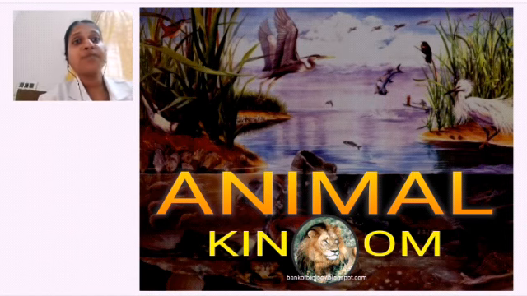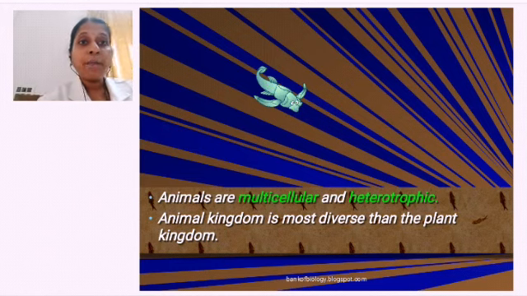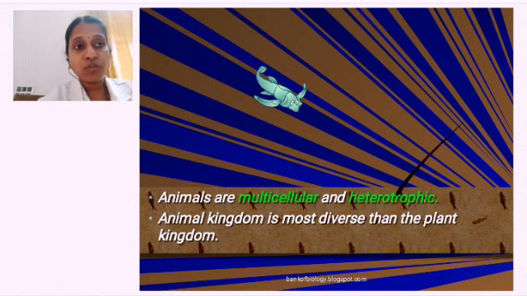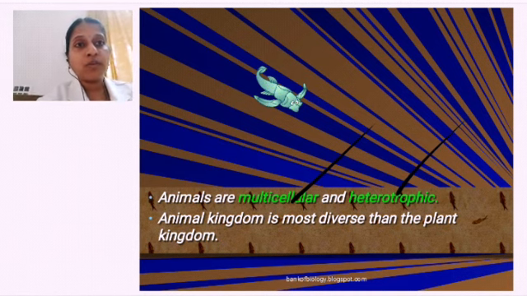So in this Animal Kingdom, we are going to discuss the diverse animals which are present on our earth, right? Animals are multicellular in nature, means they are made up of many cells, and they are heterotrophic in nature. Heterotrophic means what? They cannot make their own food. So they are multicellular and heterotrophic. And it is more diverse than the plant kingdom, because you can find innumerable varieties, like thousands of millions of varieties of insects itself, which are very, very different from one another. You can find many varieties present in case of animals.